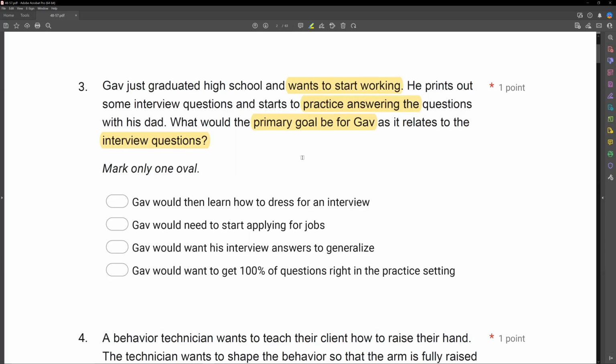So this can lead to all kinds of different goals, right? There's a million goals we could write to get somebody ready to work. The question wants you to focus, though, on the interview questions. So if we're focusing on interview questions, what's our primary goal going to be?